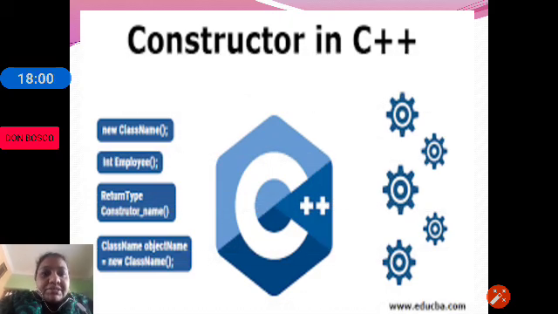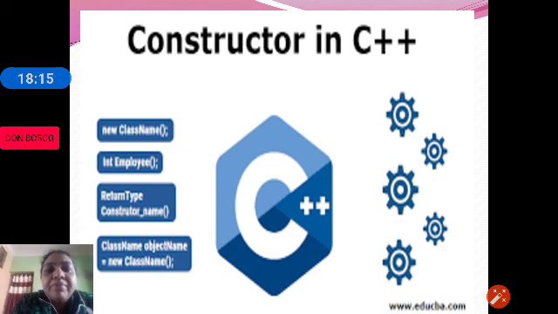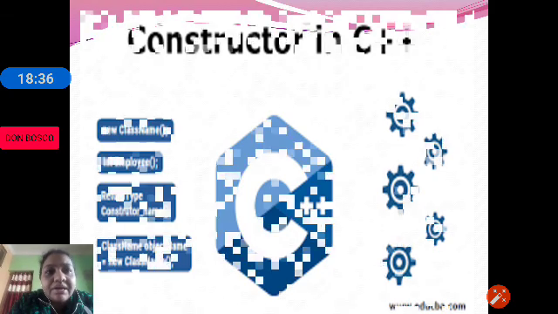So constructors. What are constructors? A constructor is a special member function which will have the same name as the class name. It is very similar to a member function, but it's a special member function, not a normal function. Why is it so special? Because it initializes the object. A constructor will automatically get executed when an object of the class is created.